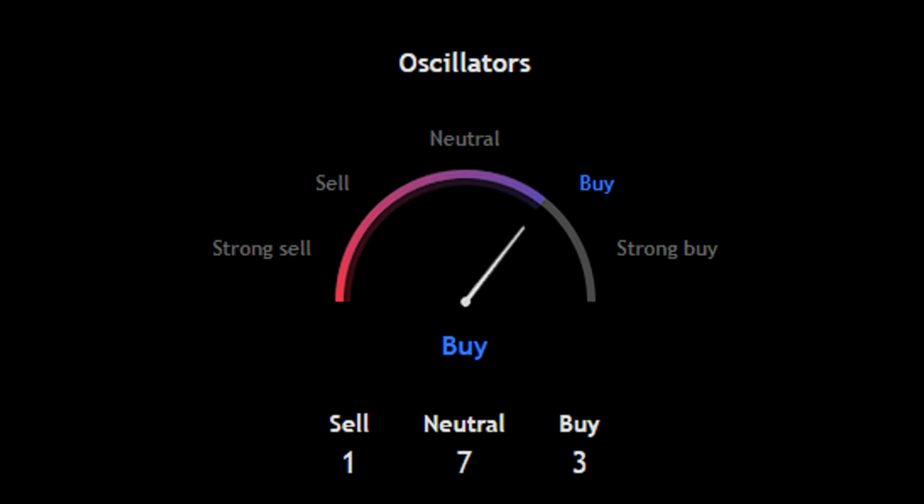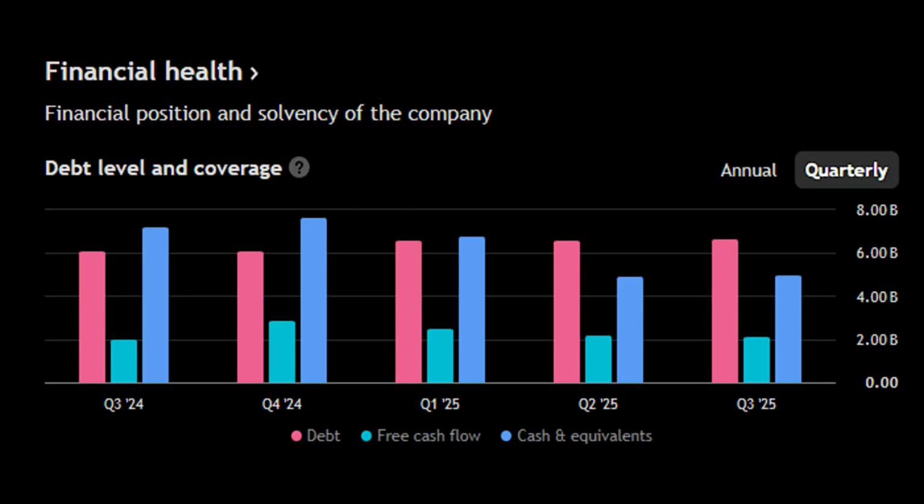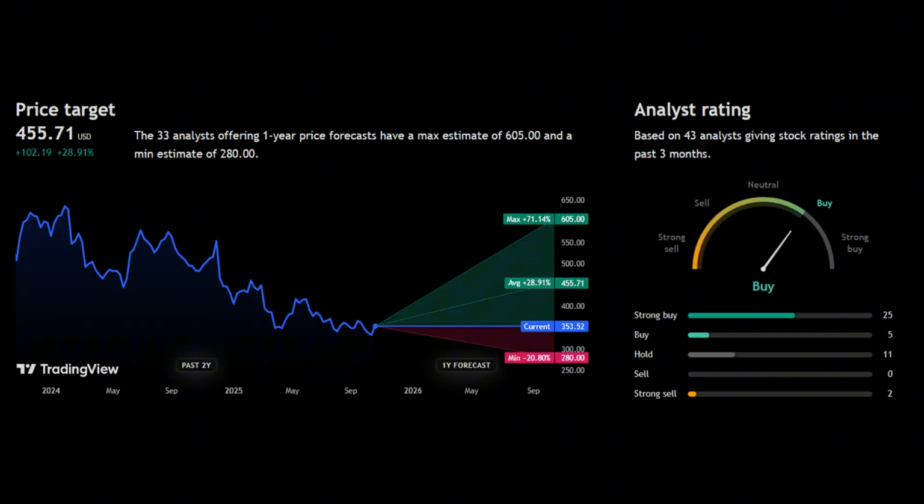The monthly oscillator stands at buy. The financials are positive, and even the analysts' price predictions are bullish, and the fact that Donald Trump will cut the interest rates dramatically will drive the price even more to the moon, especially for this AI leading company which has a monopoly in this sector.